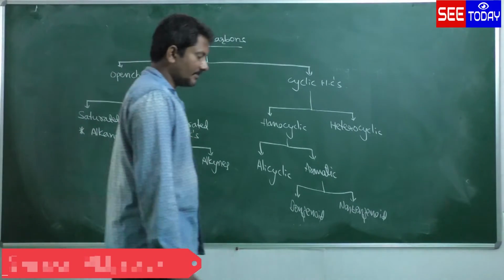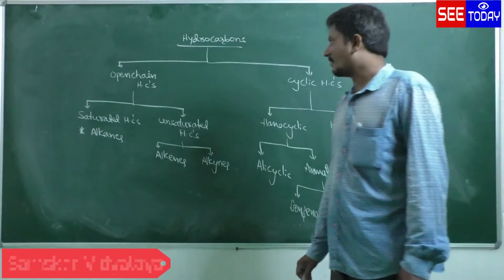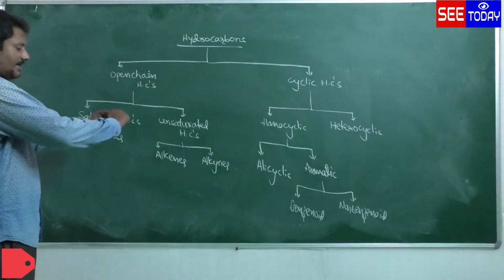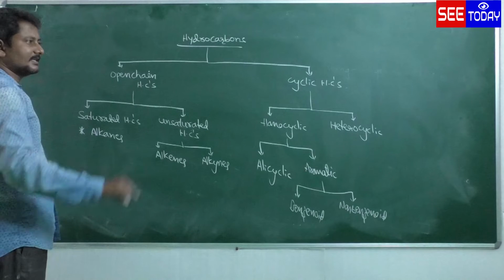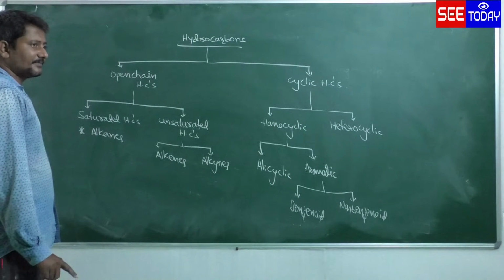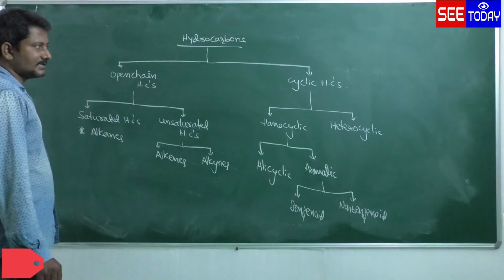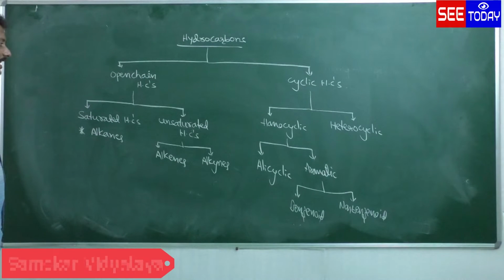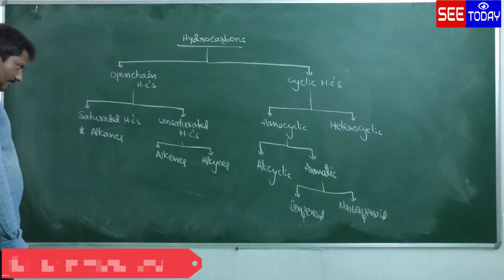So a hydrocarbon is nothing but a carbon and hydrogen containing organic compound. These are two types: open chain hydrocarbons and cyclic. Open chain means straight chain, like carbon linked with another carbon, carbon, carbon like that. Cyclic hydrocarbon means the carbon chain should be in cyclic form. Open chain hydrocarbons are two types, saturated and unsaturated.